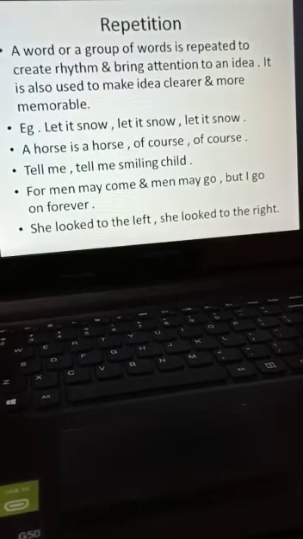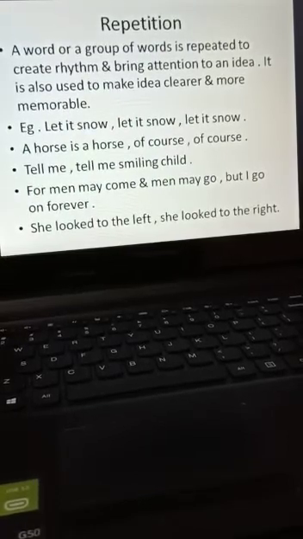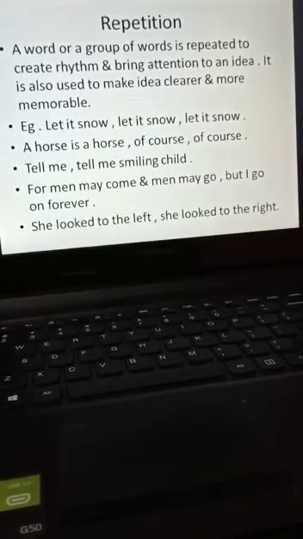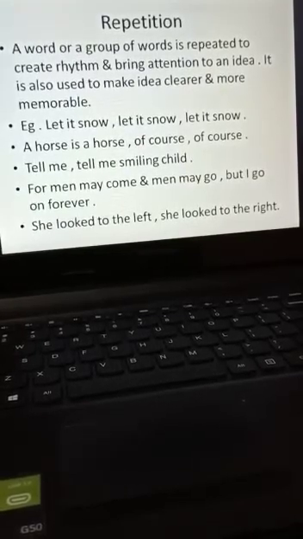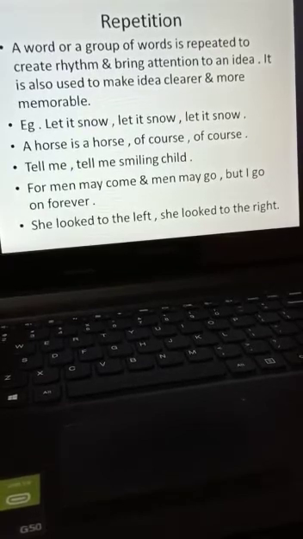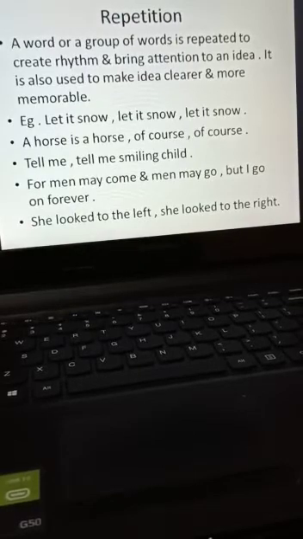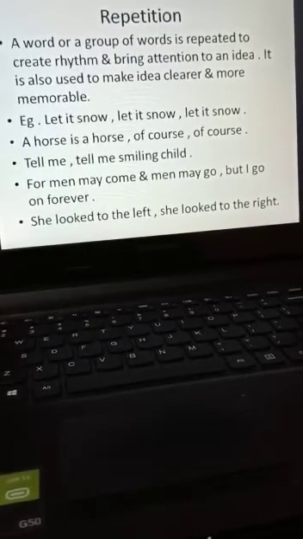Next is repetition. Very easy to understand. Why? Because here a group of words is repeated to create rhythm and bring attention to an idea. It is also used to make the idea clearer and more memorable. Words are repeated for poetic effect.